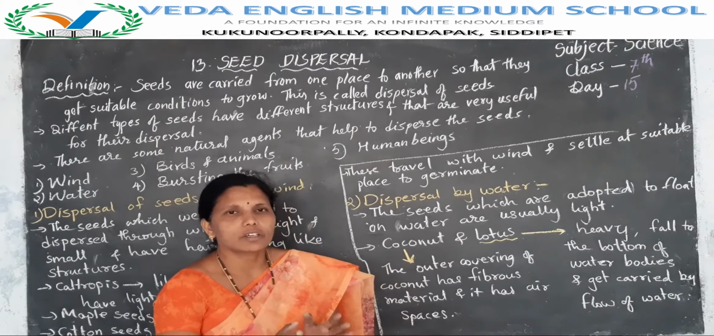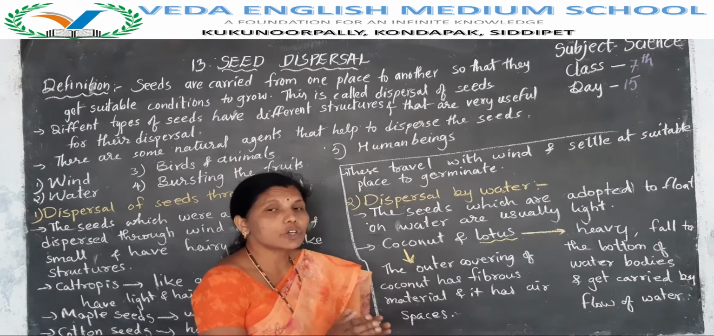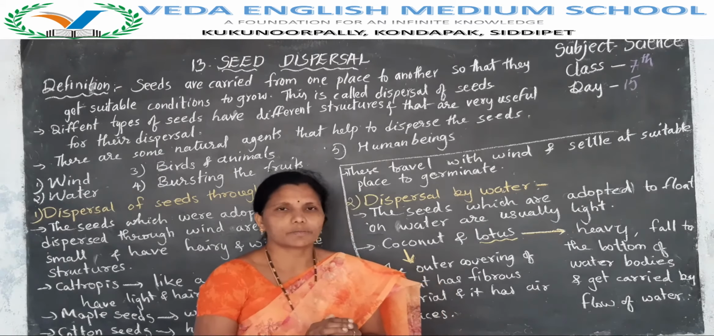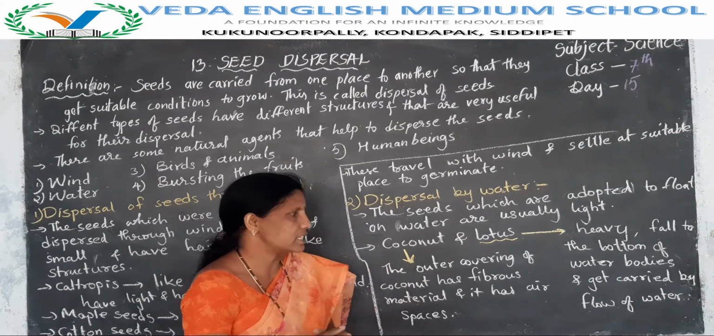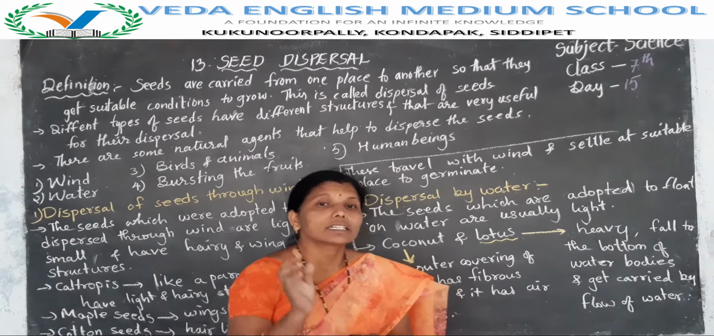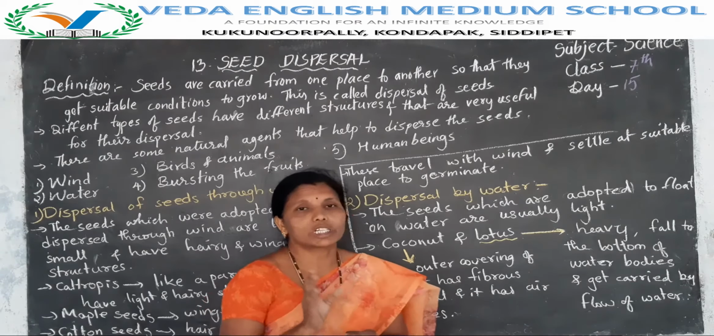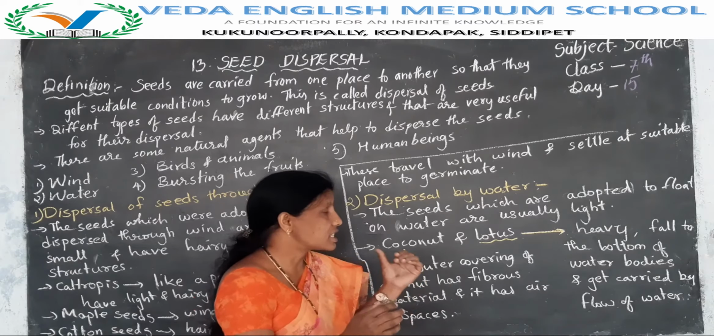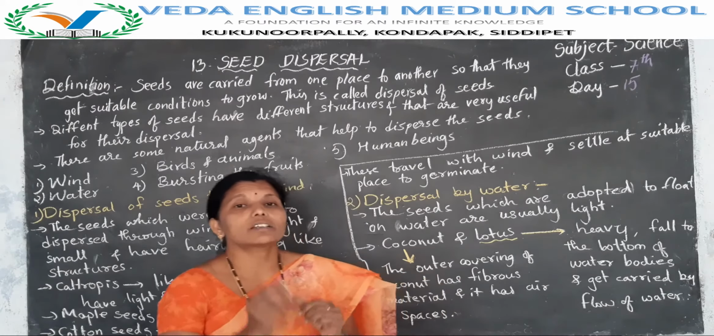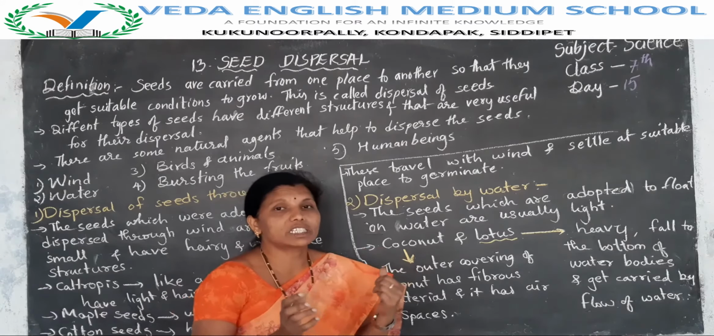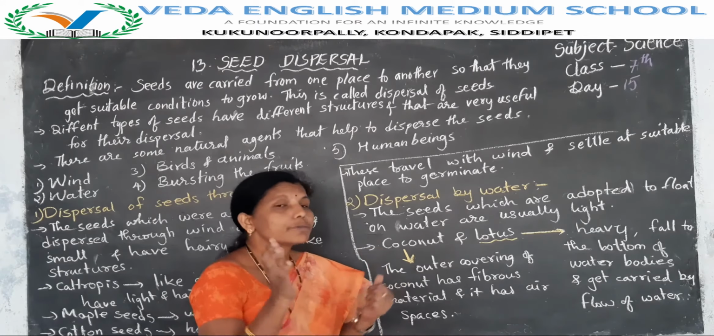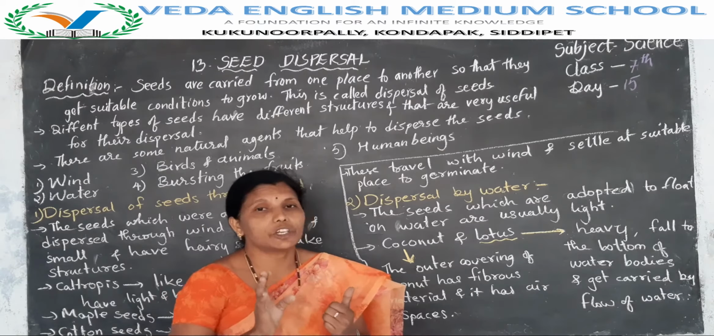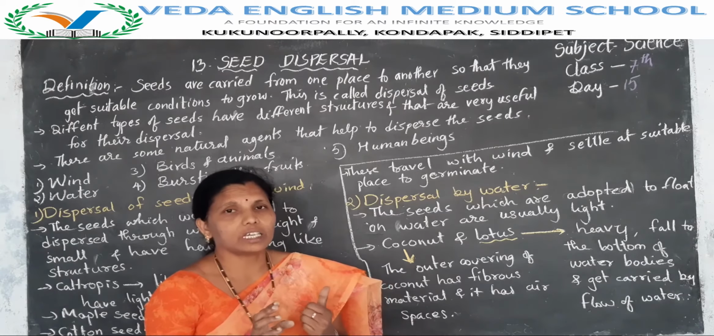Lotus seeds are heavy, so they fall to the bottom of the water bodies, and get carried by the flow of water. Okay, like this, the seeds which are dispersed through water, that float on water, are usually light in weight.